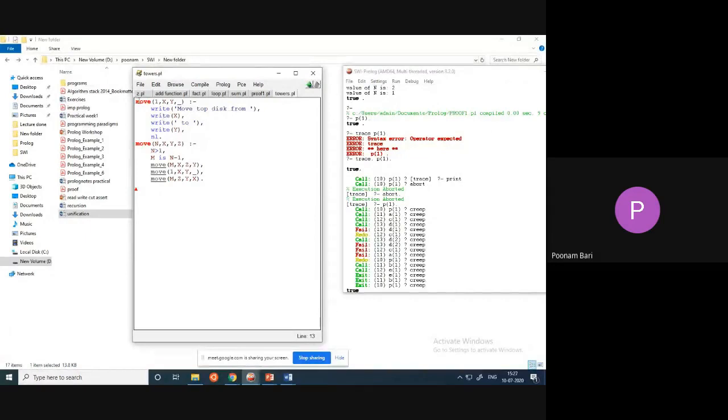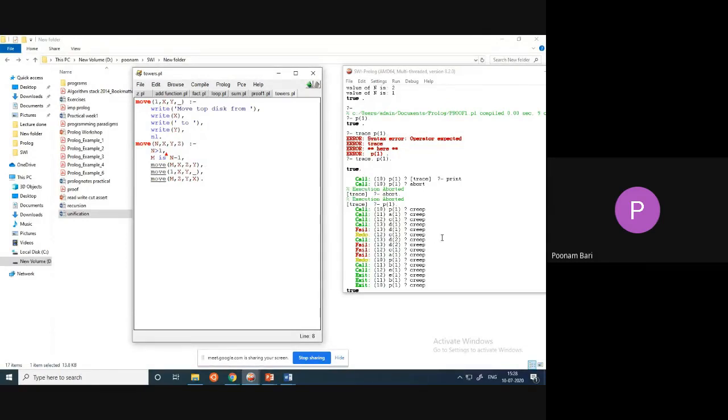Move 1, comma x, comma y: if it is a single disk, then move the top disk from x to y. If there are a number of disks, then we have to use recursion. If it is at the left side, you have to move it to the middle topmost, and then the next topmost to the third, and so on. You must be knowing that.